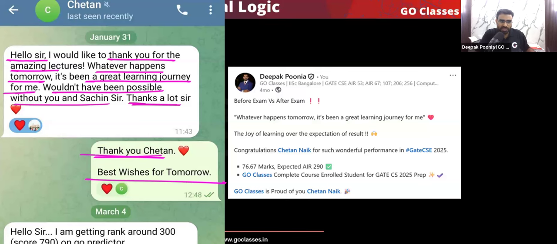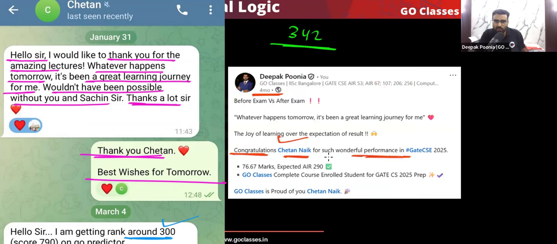And you can see the next message he sent me after the GATE exam, that he was expecting a rank around 300. Finally, he got all India rank 342. This is the rank he got. And I wrote an article on LinkedIn also, 4 months back, where I am congratulating Chetan Naik for his wonderful performance.